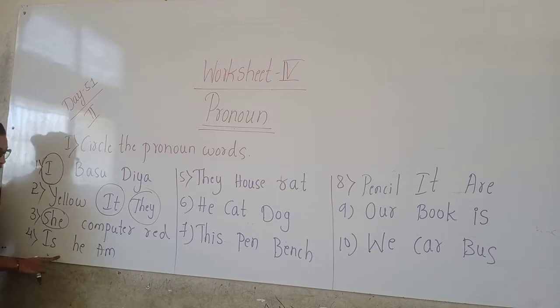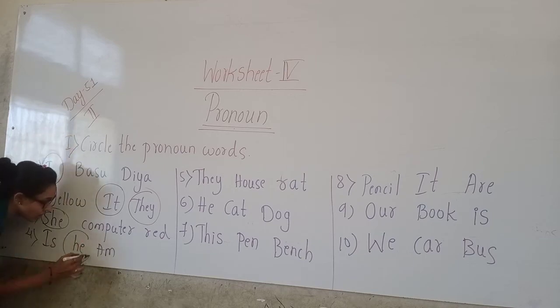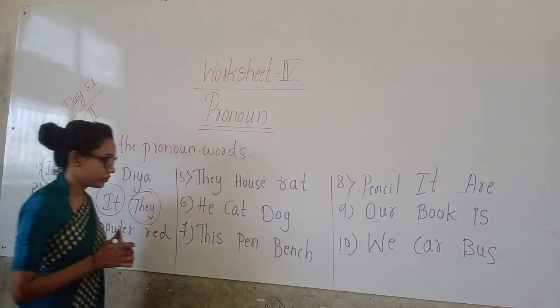Fourth one is, he, am. Is and am here are auxiliary verbs. So he is the pronoun here.